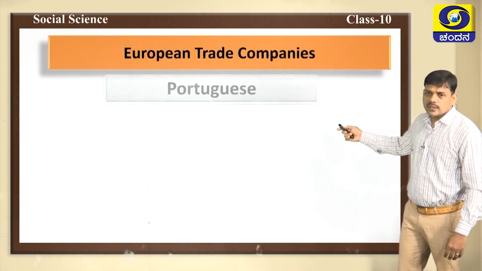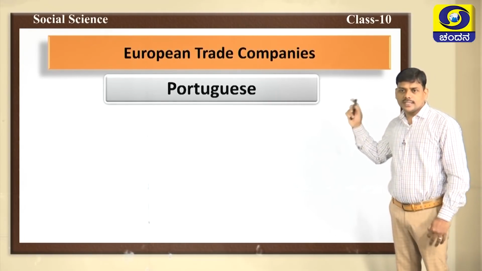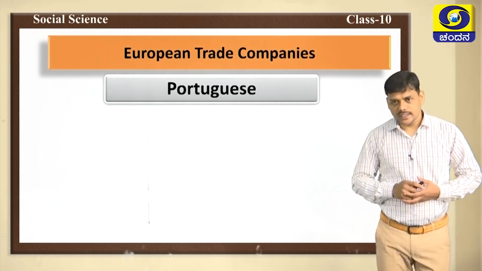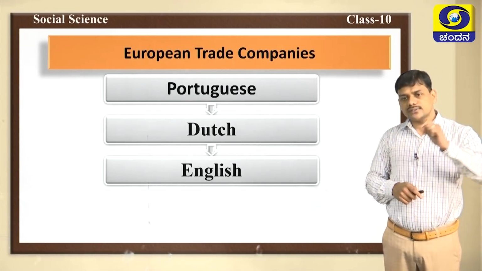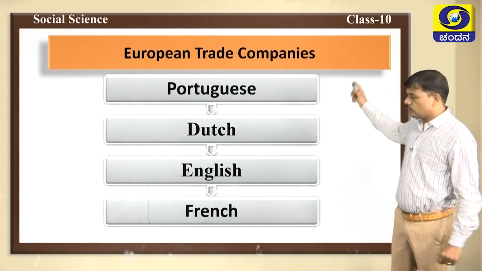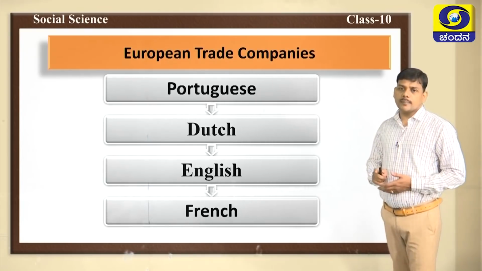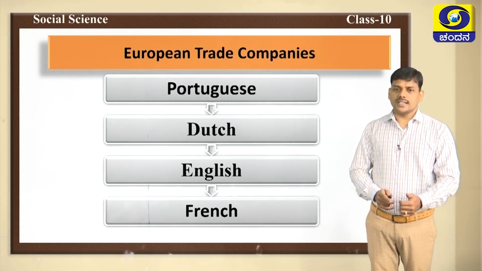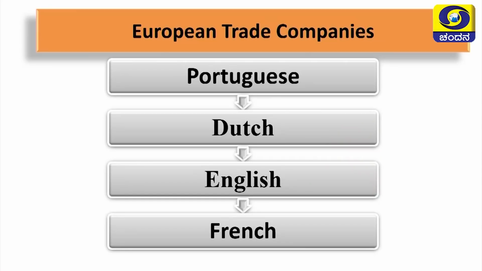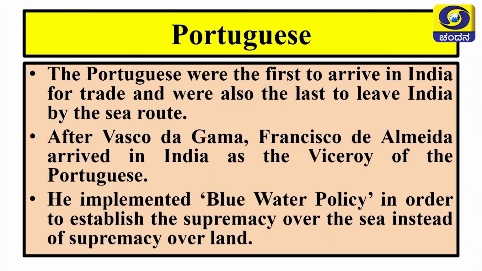Here you can see, first Portuguese came to India, it was Vasco da Gama. After Portuguese, Dutch, after that English, and at the end French came to India. These were the 4 European trade companies who came to India for trade. With the arrival of these trade companies, the history of India and the history of Europe completely changed. Now, we shall discuss these European trade companies one by one.